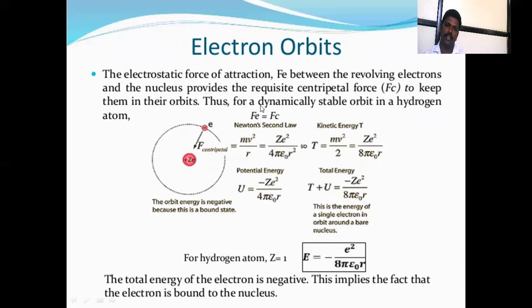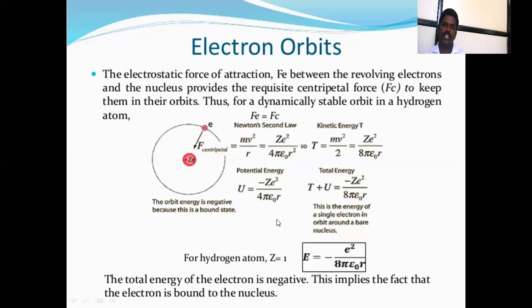By Newton's second law, Fe is equal to Fc. Fe means the electrostatic force and Fc means the centripetal force. That is the kinetic energy equation, mv square upon r, and the centripetal force equation, Ze square upon 4 pi epsilon 0 r square. The kinetic energy T is equal to 1/2 mv square, equal to Ze square upon 8 pi epsilon 0 r.